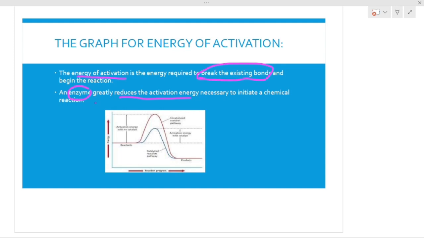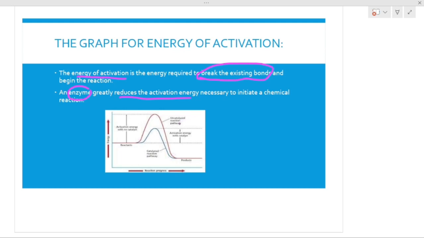So let's see in this particular graph what happens in the presence of enzyme and in the absence of enzyme. See, this blue line is showing the presence of enzymes, and in this particular place you can see that the energy is utilized in a lesser amount as compared to the reaction which has no enzyme.